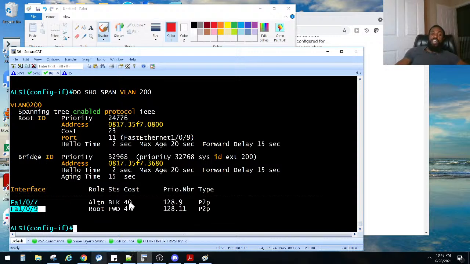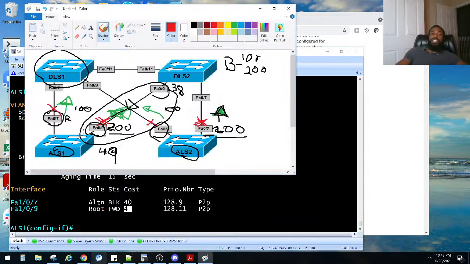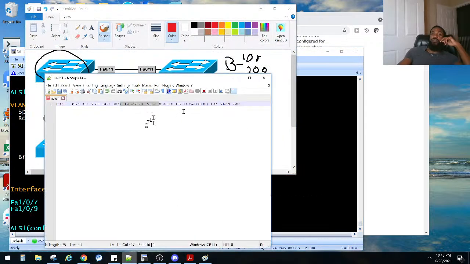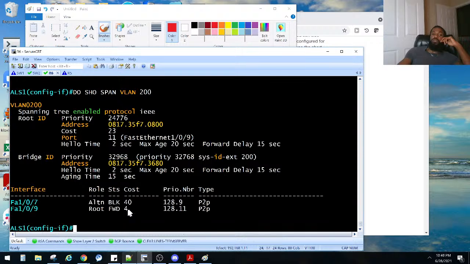But notice I changed that to 40, and then I put that as 4. Sorry for the scribbly there. So he said cost of 40, but either way, my cost over here is 4, and now 109 is forwarding for VLAN 200, which is what he asked for. Let's go back and see what he said. FA 109 on the ALS1. So 109 on the ALS1 is forwarding.